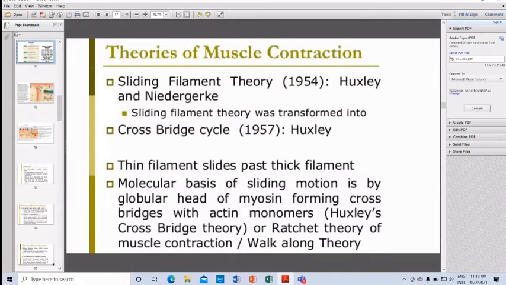Then another one is theories of muscle contraction. Huxley and Niedergerke gave the sliding filament theory in 1954. Cross-bridge cycle theory was given by Huxley in 1957.